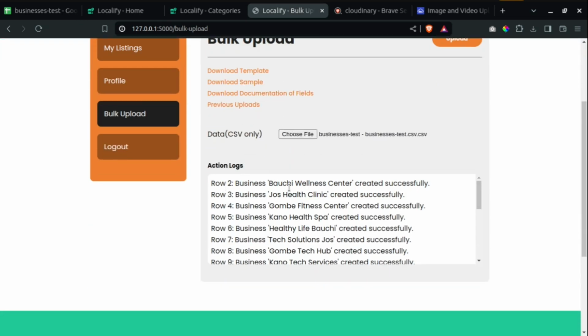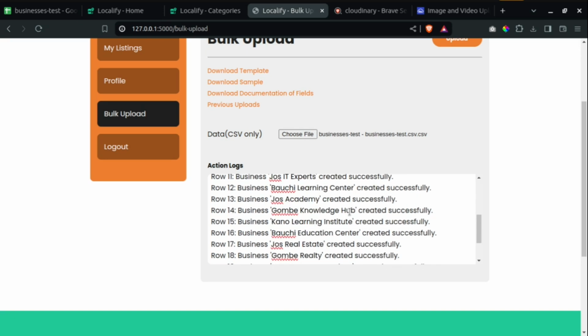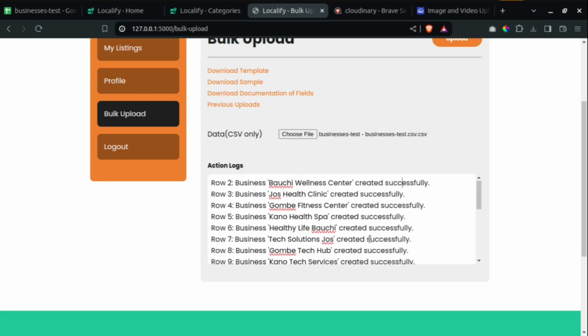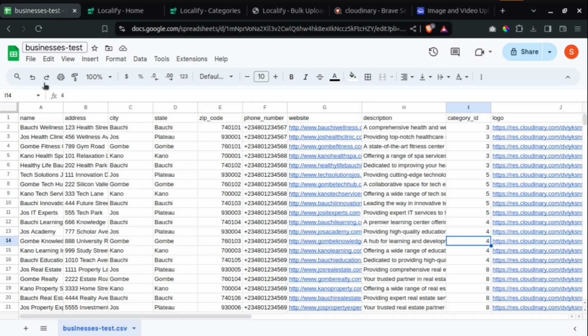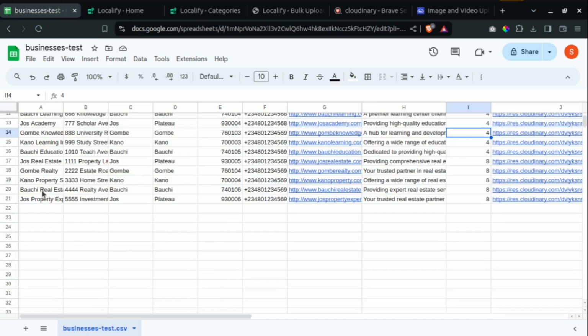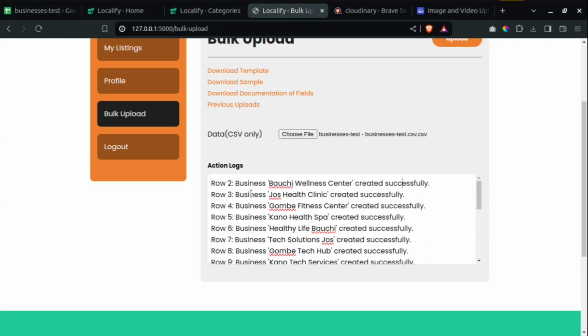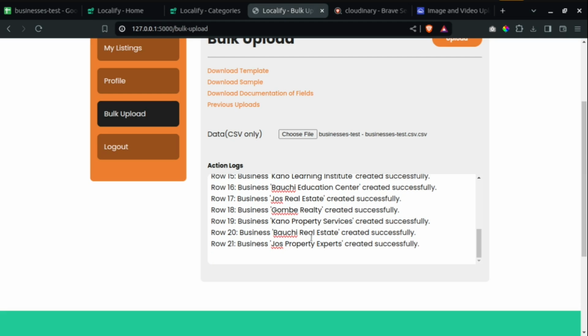Row 2, business, Bauchi Wellness Center created successfully. If there's any reason why a particular row will not be created, you will see the reason here. I think I have 20 businesses I just created, and row 1 is for the fields, so I'll be having 21 rows. If you check the bulk upload, you can see row 2, row 3, row 4, row 5, up to row 21.